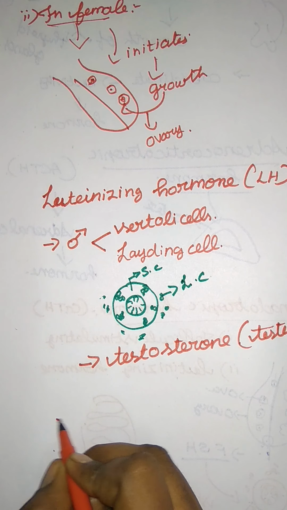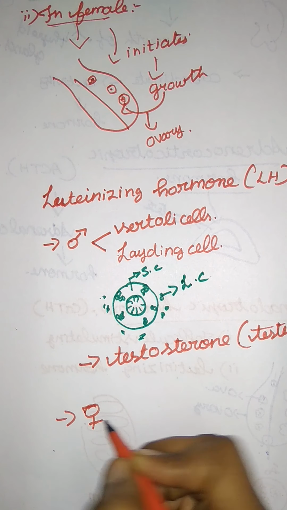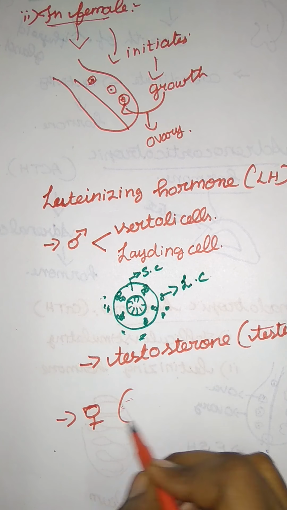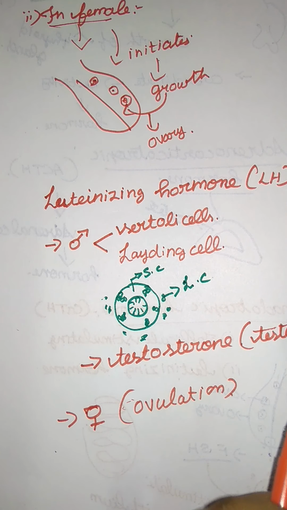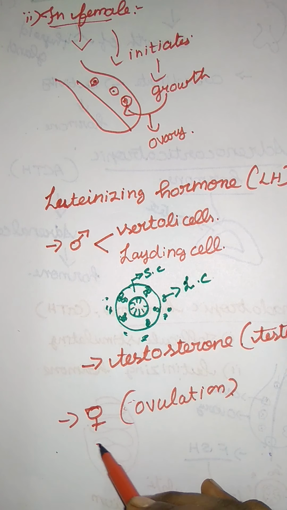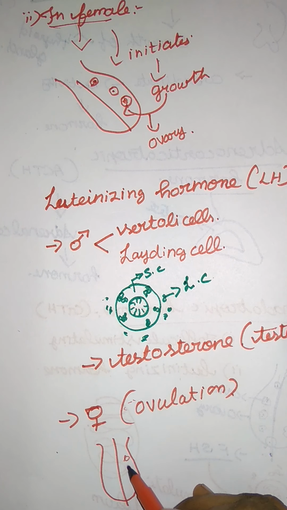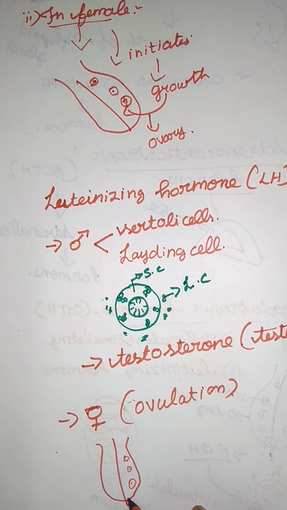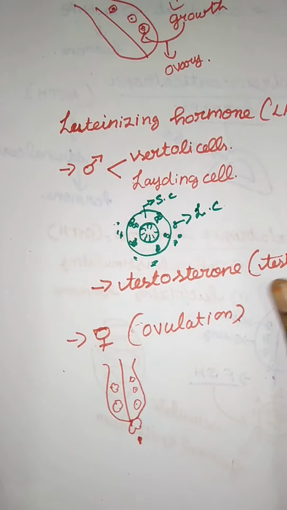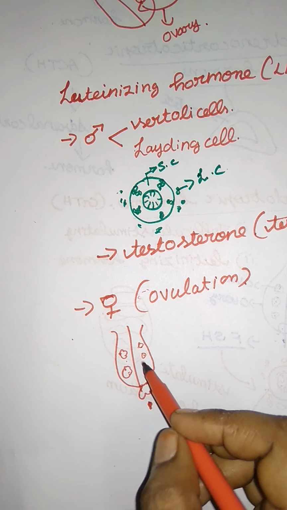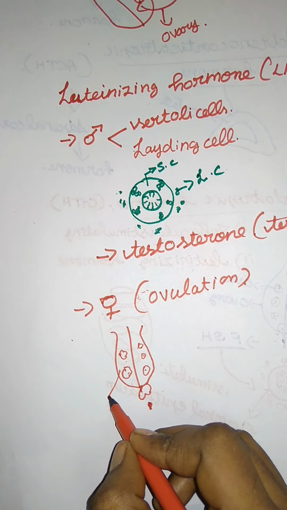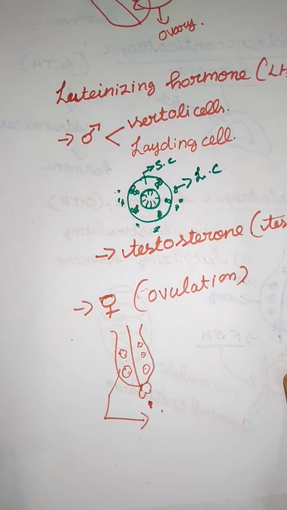If I see a female, they have developmental ovulation. Here it ruptures the matured Graafian follicle. We already said that the Graafian stage is one stage. Here they have a follicle containing an egg. At this stage it ruptures and releases the ovum. This is the ovum, and now they have muscular portions to that. And this is the ruptured Graafian follicle. After that they have a corpus luteum. This is the corpus luteum.